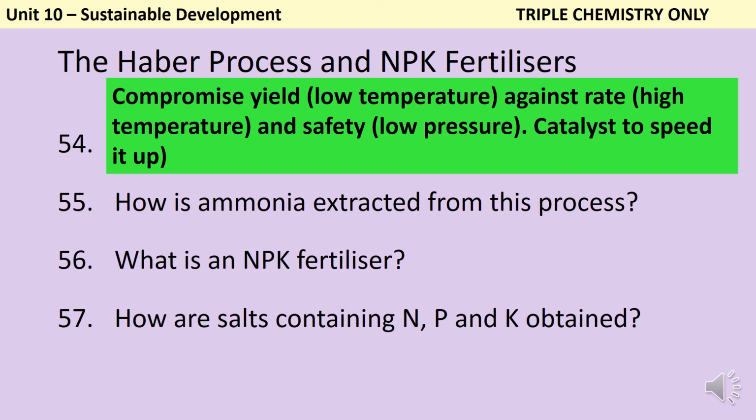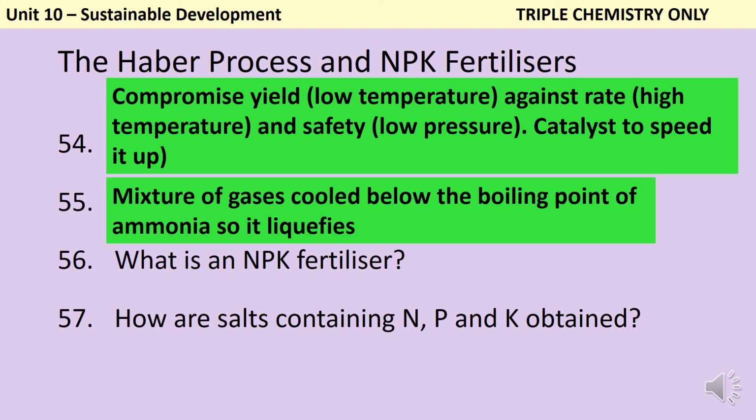Once the ammonia has been produced, it's still mixed up with lots of other gases, the nitrogen and the hydrogen. So the whole mixture of gases is cooled down below the boiling point of ammonia, but above the boiling point of hydrogen and nitrogen. So it's sort of like fractional distillation, but in reverse compared to how you're used to it with crude oil. What this means is that the ammonia turns back into a liquid and it can just be sort of tapped off, whereas the nitrogen and hydrogen can be recycled back round into the reactor to be used again.